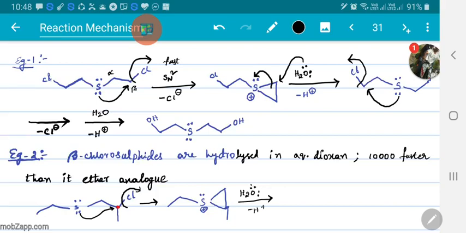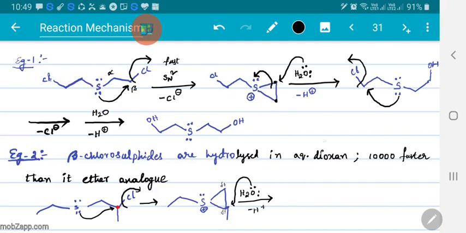Water will be donating a lone pair of electrons to the system, instead of the earlier one, because in the earlier case both the carbons are similar, so you can donate the lone pair on any carbon, but here you cannot donate to any other, because this positive charge is contributed to both the carbon centers. You will get partial positive here as well as here, whereas this is tertiary and this is secondary, and tertiary is more stable, so oxygen donates its lone pair to that carbon.